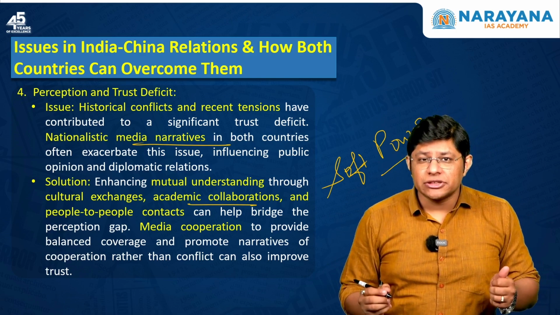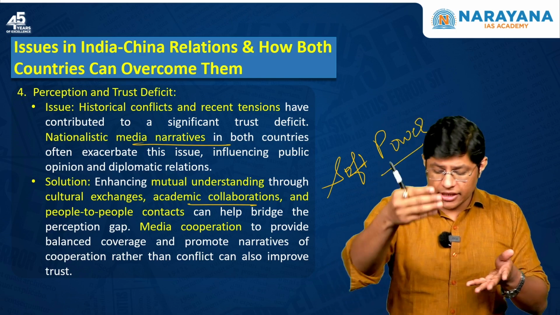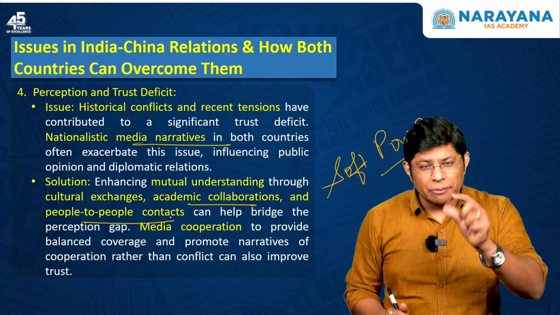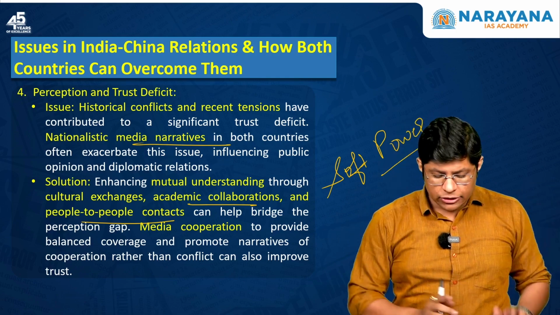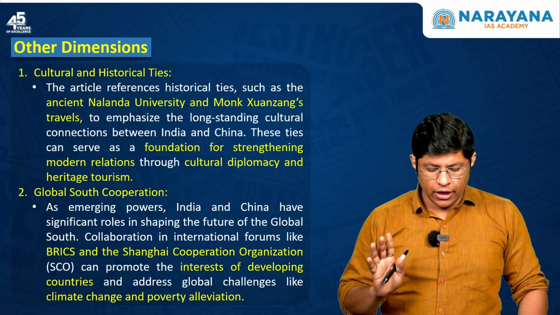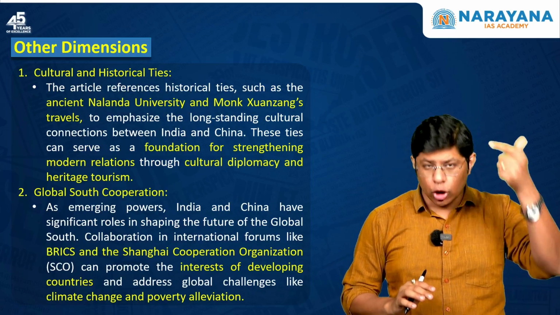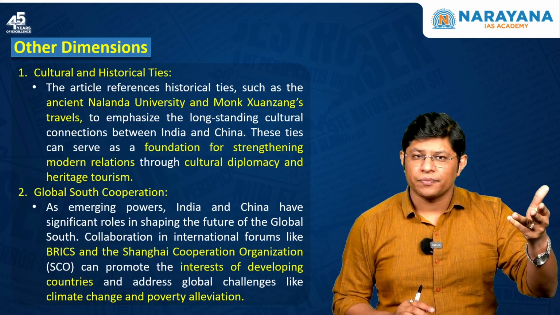Academic collaborations, there have to be scholarship programs wherein Indians can go to China and Chinese can come to India, people to people contact, so that the perception that we have for each other can be filled, right? So this can be the solution. So these are the four issues that we have discussed: one is the border issue, the economic issues, the geopolitical rivalry, and the trust deficit.